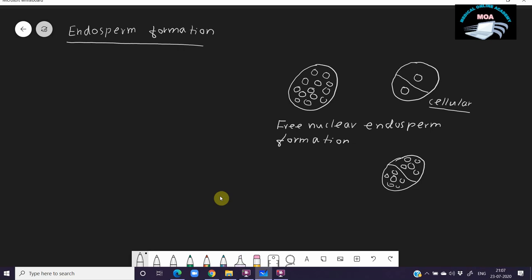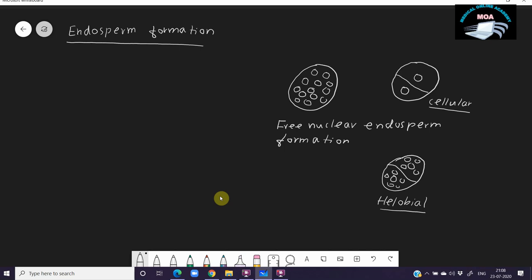So both the cellular and the nuclear endosperm formation take place in one particular type of plant, and this is known as the helobial method. It is present only in plants of the Helobiaceae family, in monocotyledons. It shows both cellular and free nuclear division.